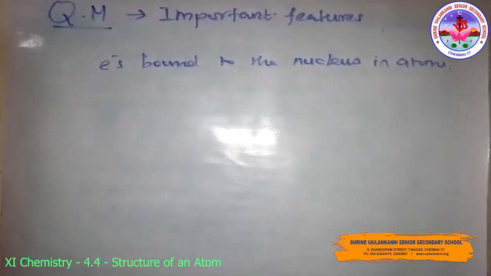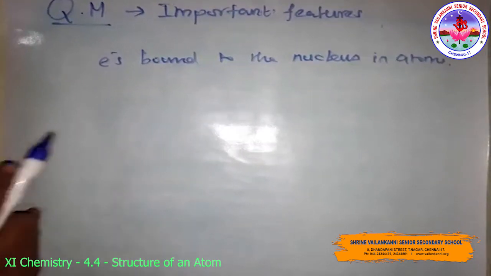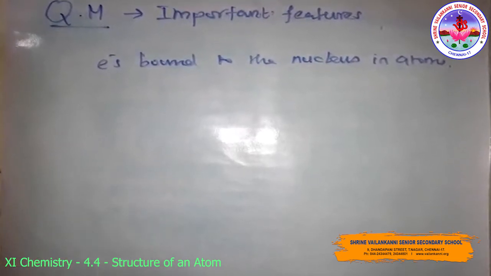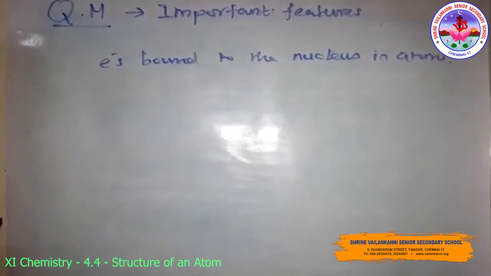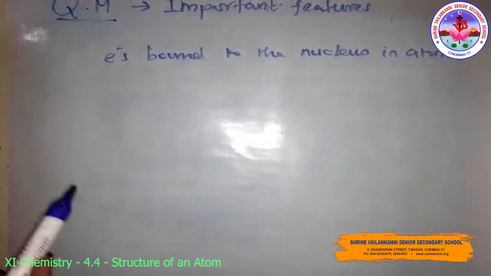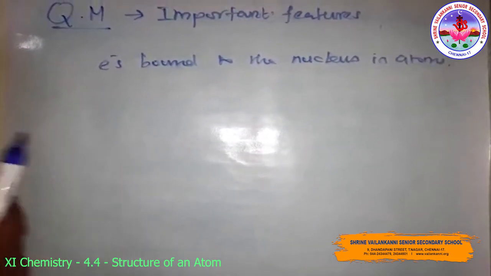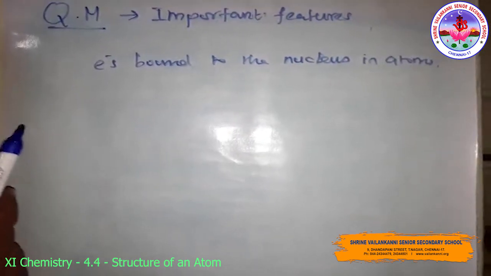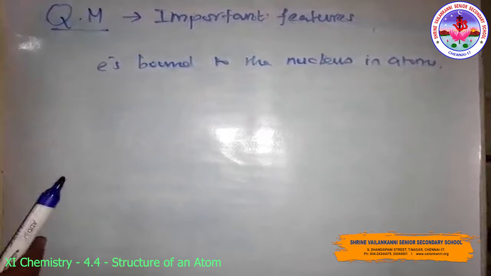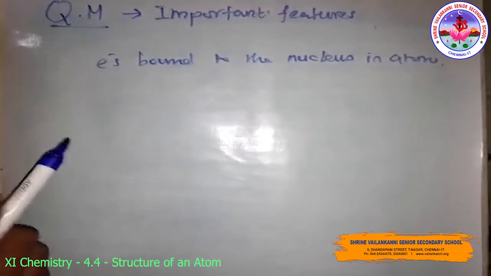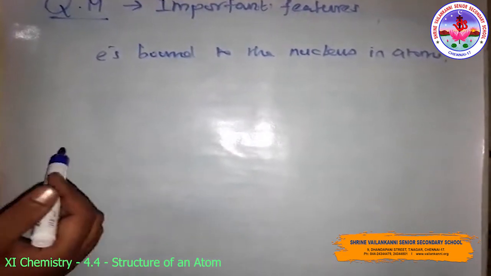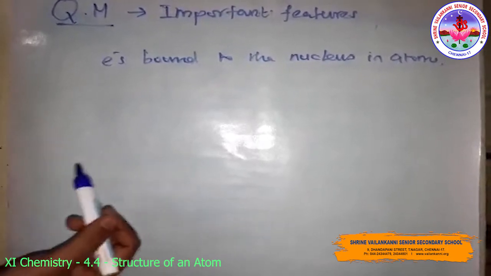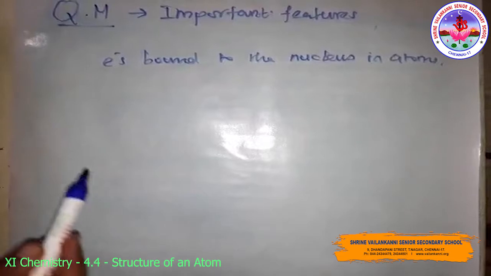Then, both the exact position and the exact velocity of an electron in an atom cannot be determined simultaneously. That is the Heisenberg uncertainty principle. The path of an electron in an atom can therefore never be determined or known accurately. That's why, as we will see later, there is only the probability of finding the electron at different points in an atom.